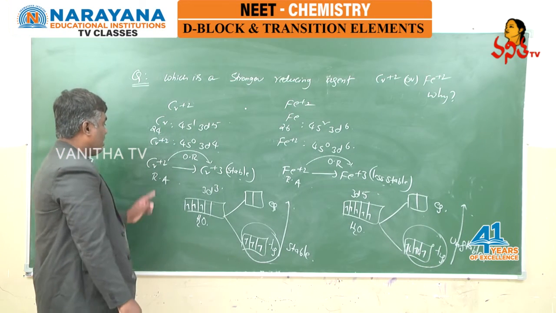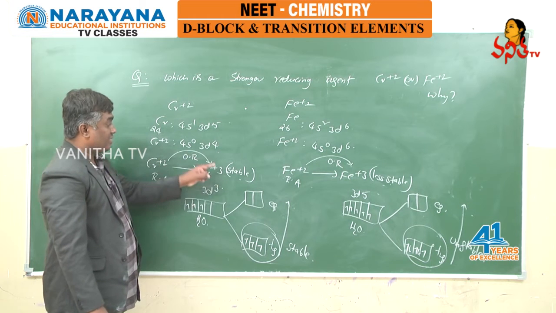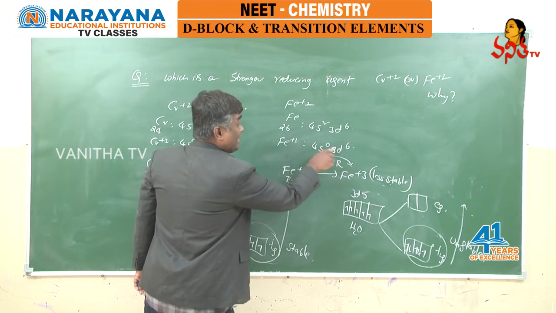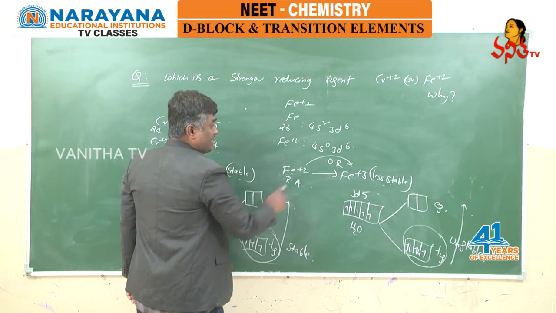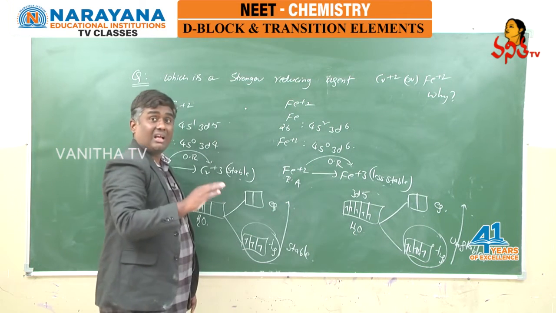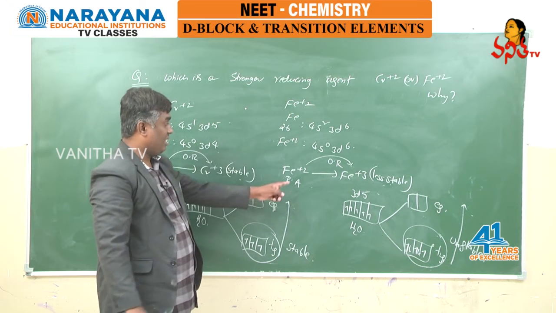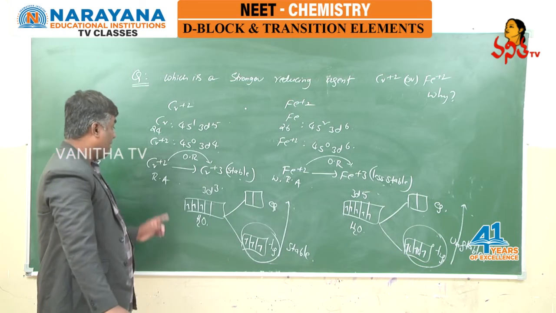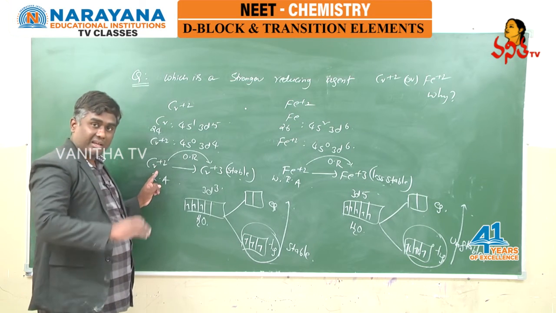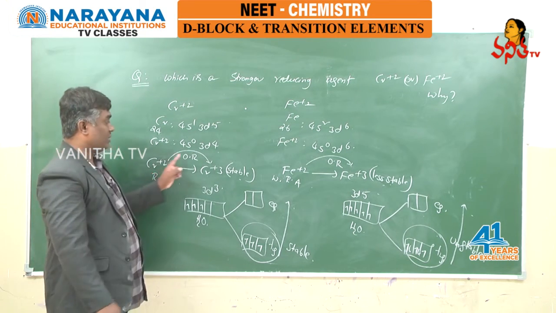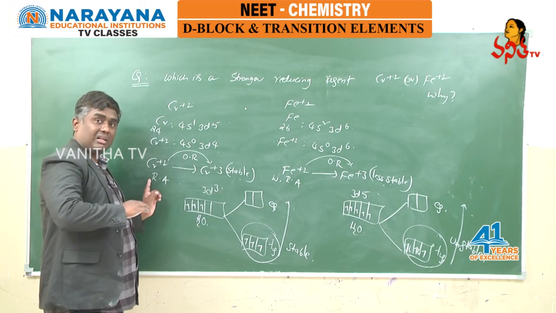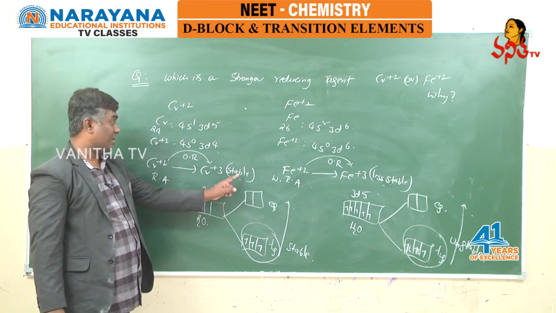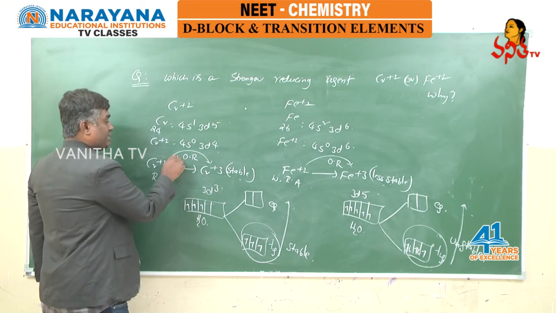And look at this, students: chromium +2 is becoming stable chromium +3, but iron +2 is becoming less stable iron +3, which means this oxidation reaction is not taking place easily in aqueous medium. As a result, iron +2 is a weak reducing agent, whereas chromium +2 is readily and quickly converted to chromium +3. The reason is that chromium +3 is stable, so this oxidation reaction is fast.